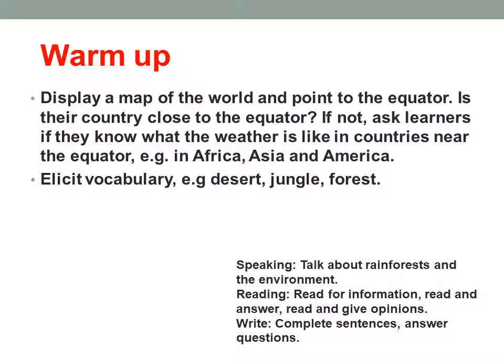So let's give some ideas about the rainforest. If you have a map, you can see how the line is drawn in the middle of the earth, called the equator. And if you know what the weather is like in countries near the equator, in Africa, Asia and America, or how do you think the weather is in a desert, in a jungle, in some of the forest. So let me know, do you know anything about the weather, how it is in Africa, Asia and America?